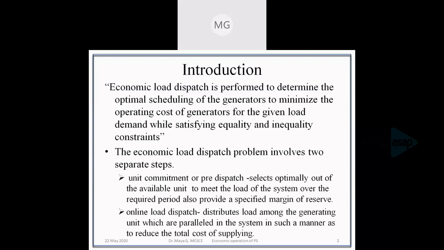In the unit commitment method, the load dispatch is done without considering whether the generating unit is operating or not. If it is installed in the system, that particular generation will be considered for unit commitment.